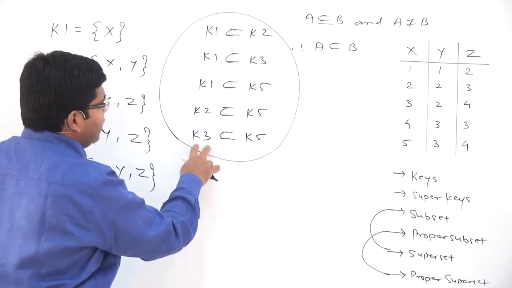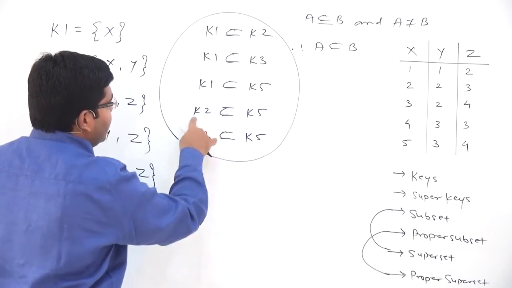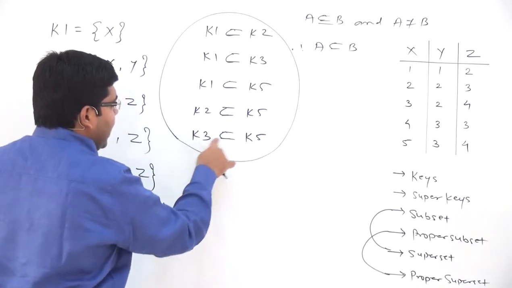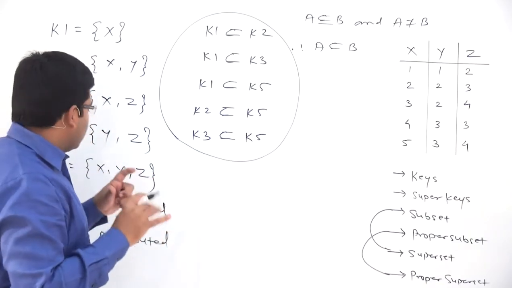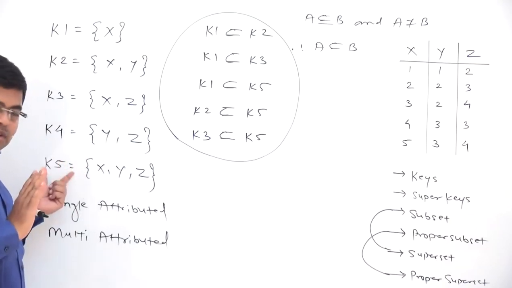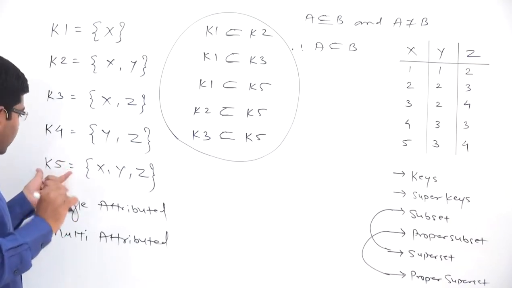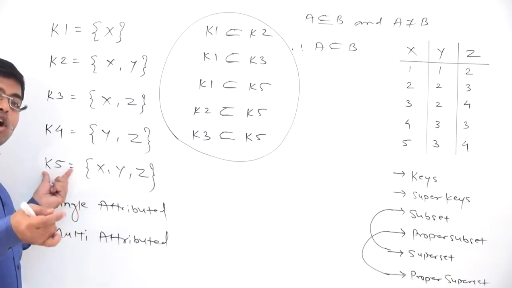We have got K3, we have got K2, we have got K1. K1 is a proper subset of K5, K2 is a proper subset of K5, and K3 is also a proper subset of K5. See, what we are doing, we want to check whether K5 is a super key or not.